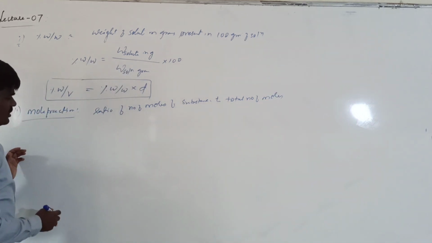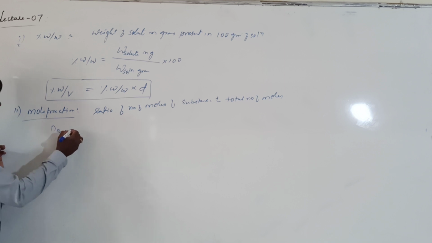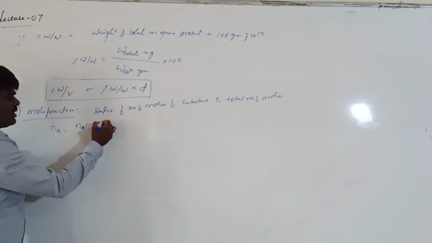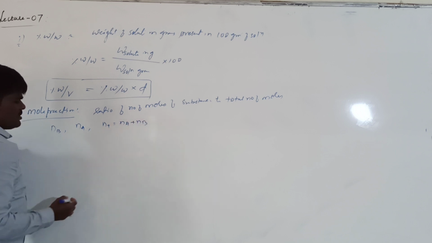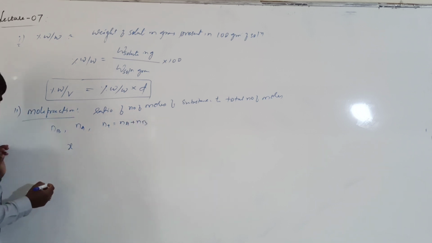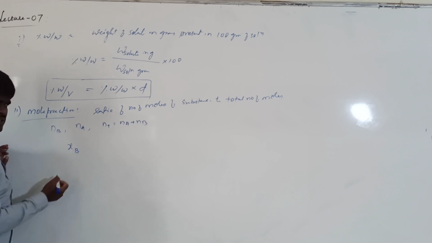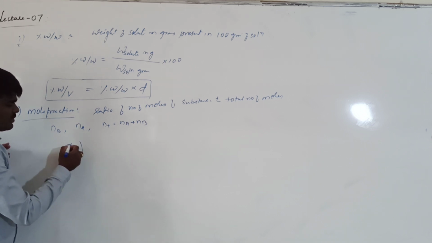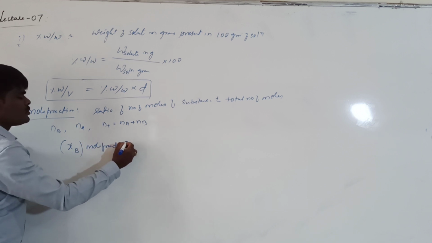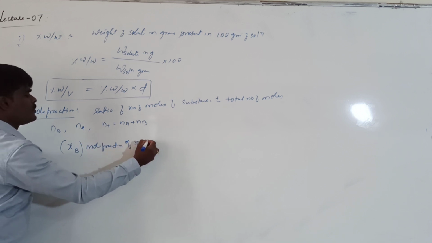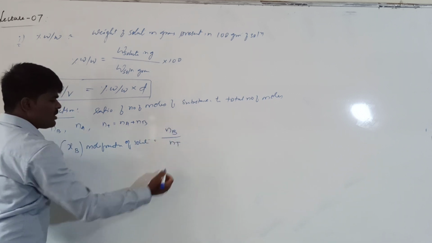Suppose you assume the number of moles of solute as Na, number of moles of solvent as Nb, and the total number of moles is nothing but Na plus Nb. The mole fraction of solute is represented with Xa. It stands for mole fraction of solute, which is equal to number of moles of solute upon total number of moles.